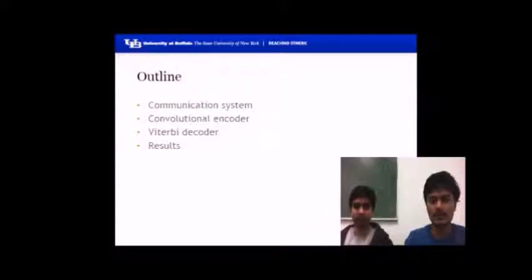This is the outline of our presentation. We'll see what we'll be covering in this presentation. Firstly, we'll start with communication system, and later we'll go through what convolution encoder and Viterbi decoder mean. And at the end, we'll see what are the simulation results which we have obtained in ALDEC.